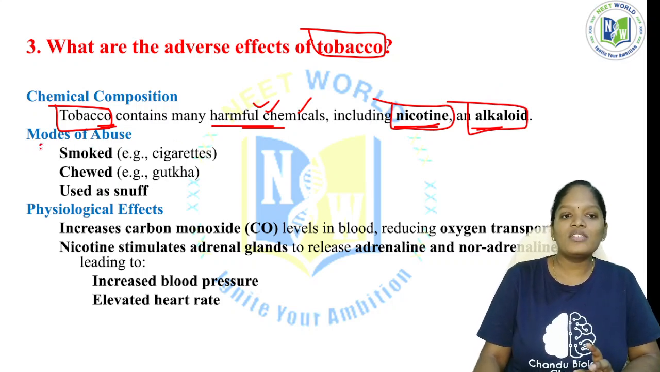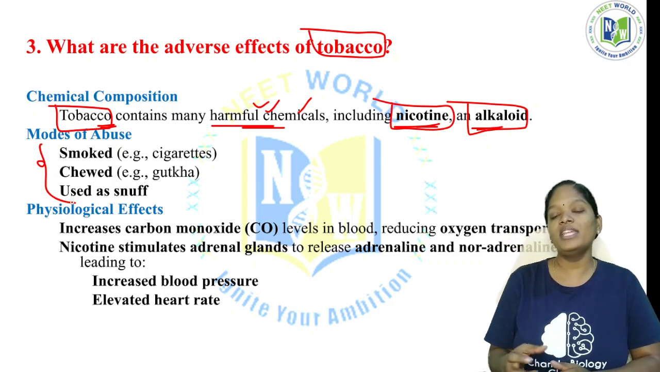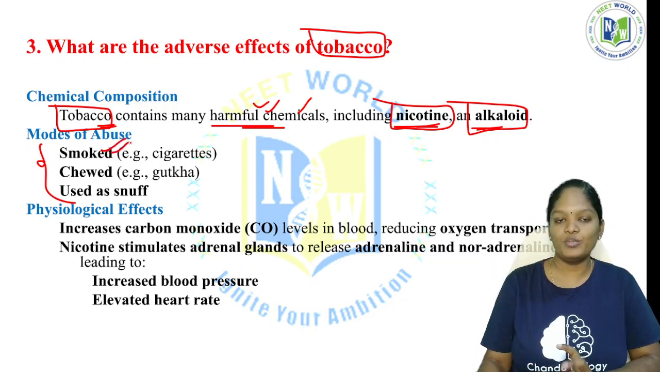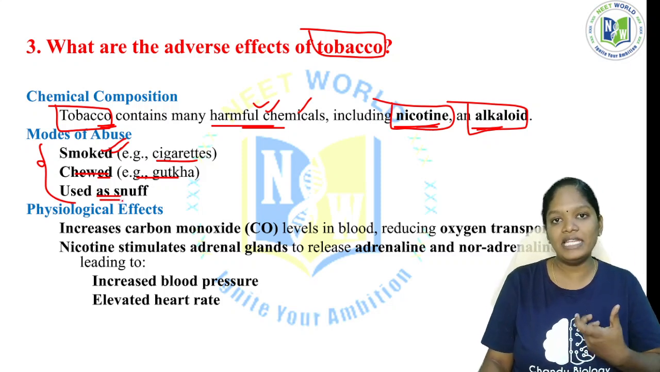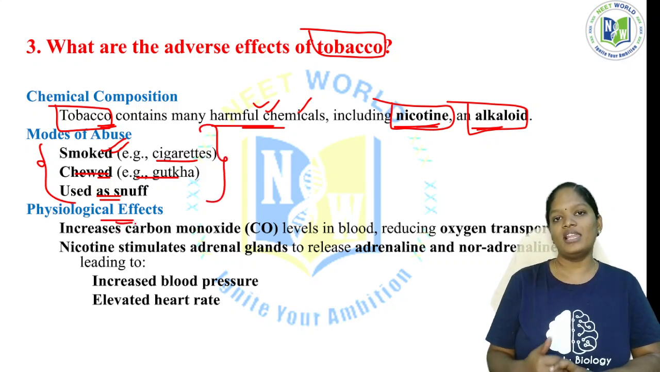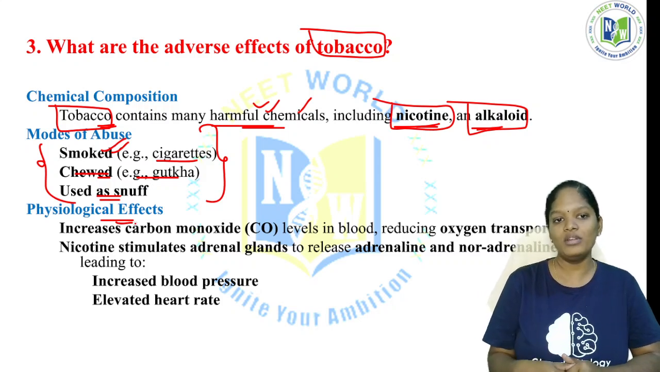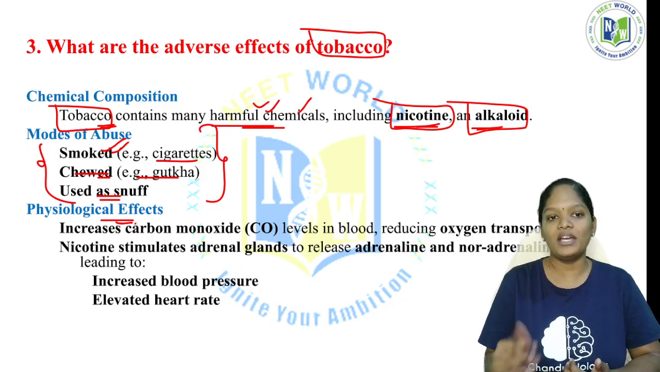Now, the modes of abuse: how is this tobacco taken into the human body, which results in adverse effects? In the case of smoking, for example cigarettes. Then by chewing, that is gudka, and used as a snuff, sniffing it in, that is inhalation. So these are all the modes of abuse. Now, what are all the physiological effects? Whenever we take tobacco in all these modes, how is our body going to react to that abuse?